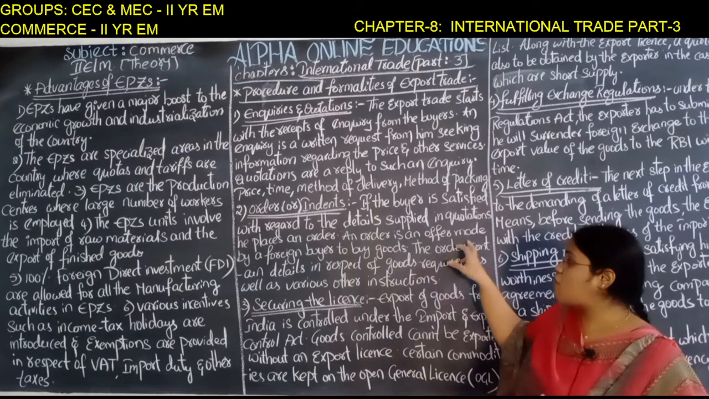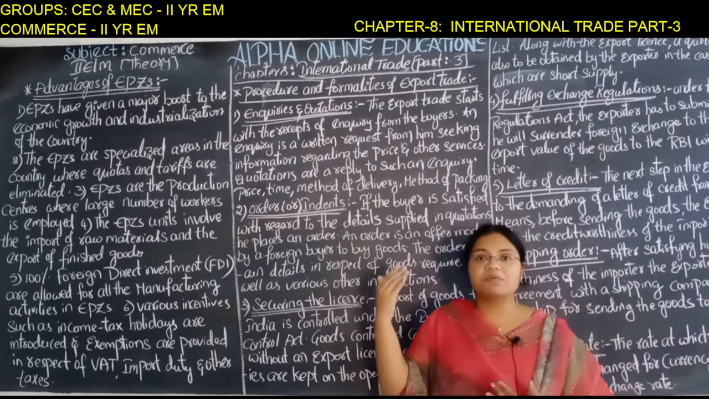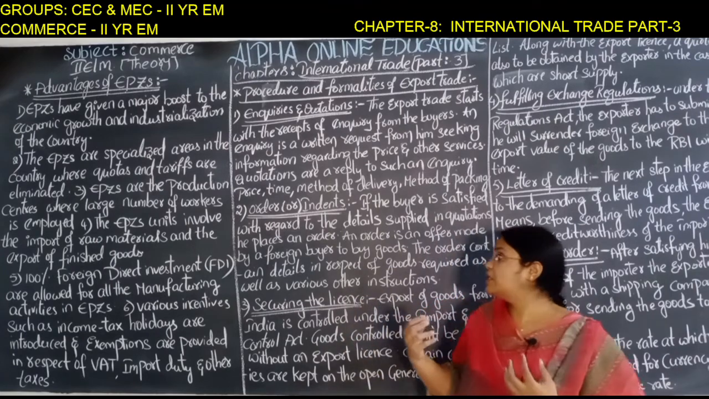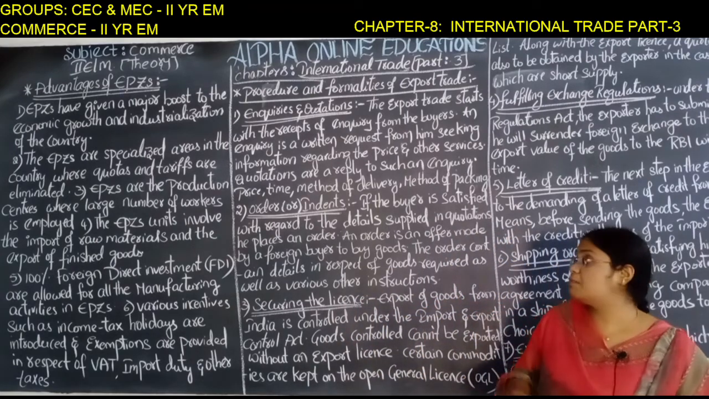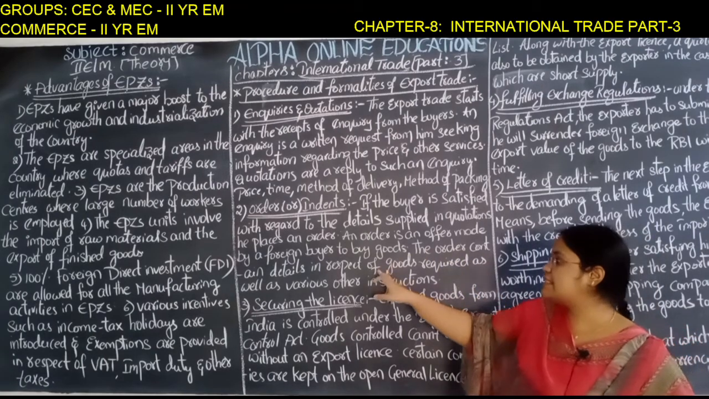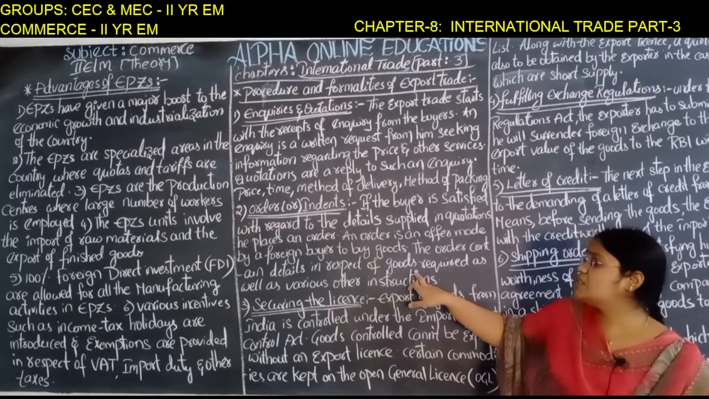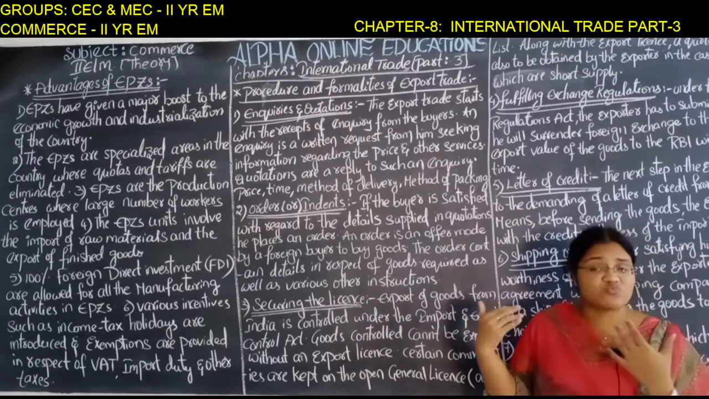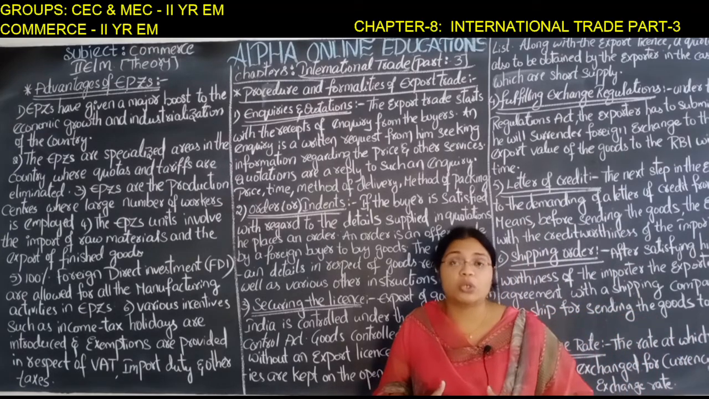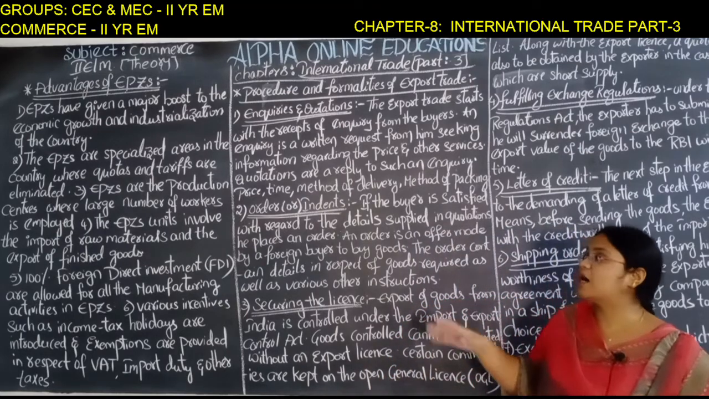So an order is an offer made by a foreign buyer to buy the goods. Order means he is placing an offer in order to buy the goods. The order contains the details in respect of the goods, and also various other instructions that the exporter should follow while delivering the goods. Those things are contained in the order.